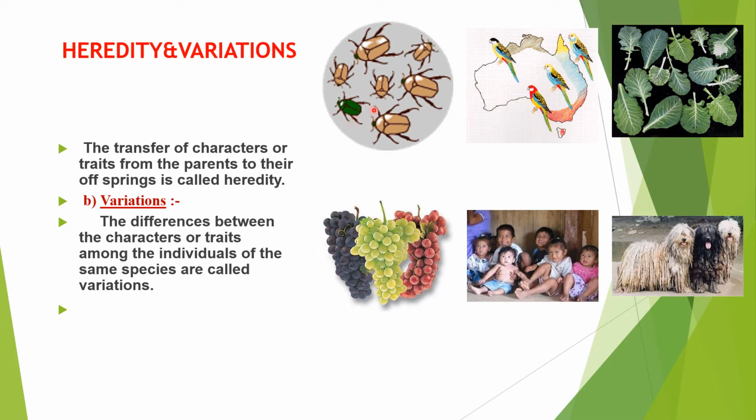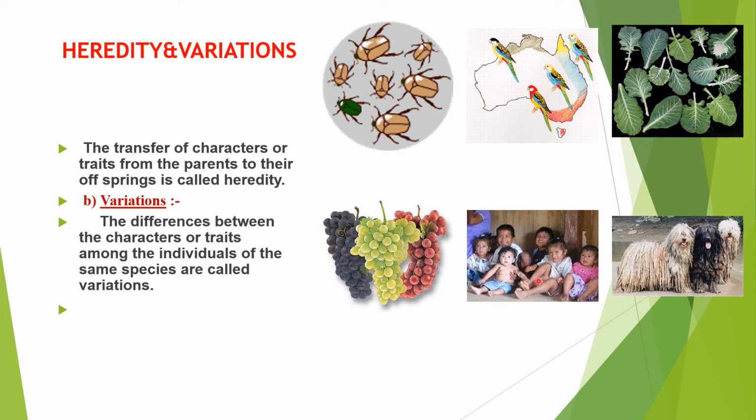So, I mean, a difference. And also these birds, one of the birds is different to the others, right? And also there are big leaves and small leaves, and other variations we can see. If you observe the grapes, they are different colors, and among the children, different colors of skin, hairstyles, and eye colors.